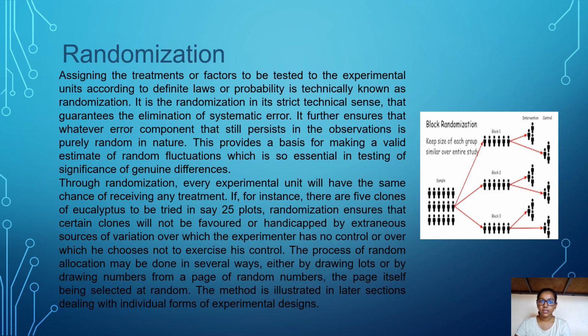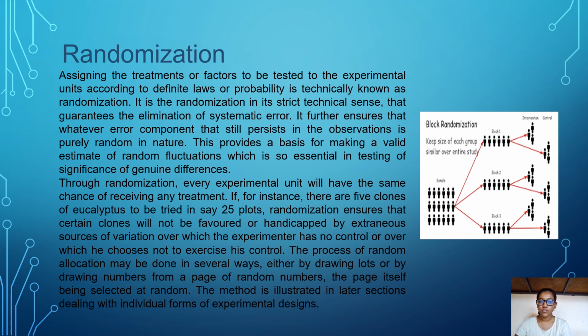Randomization. Assigning the treatments or factors to be tested to the experimental units according to definite laws of probability is technically known as randomization. It is randomization in its strict technical sense that guarantees the elimination of systematic error. It further ensures that whatever error component still persists in the observations is purely random in nature. This provides a basis for making a valid estimate of random fluctuations, which is so essential in testing the significance of genuine difference.